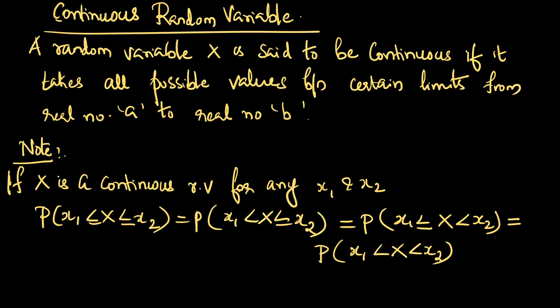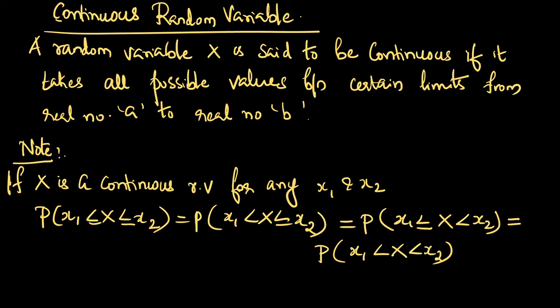A random variable x is said to be continuous if it takes all the possible values between certain limits, from real number a to real number b. That means all the values that the random variable x possesses will be in a range or an interval of a to b.